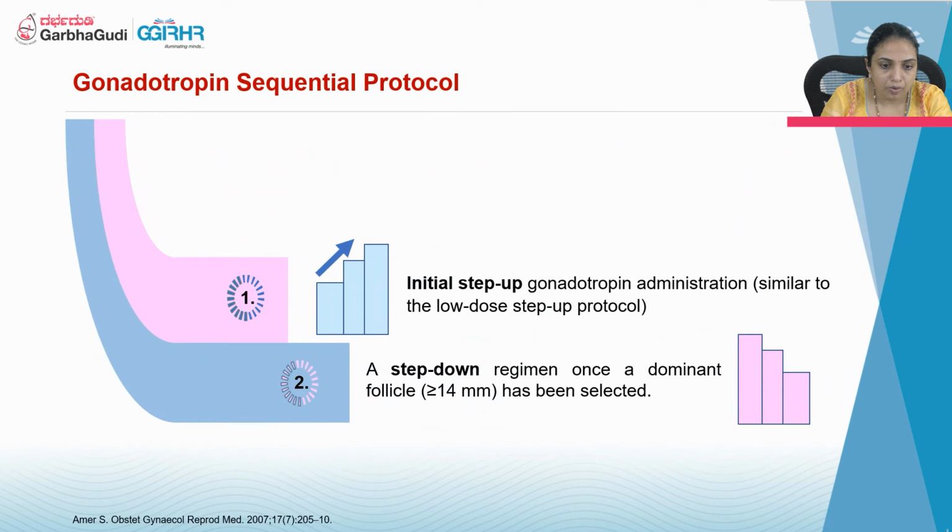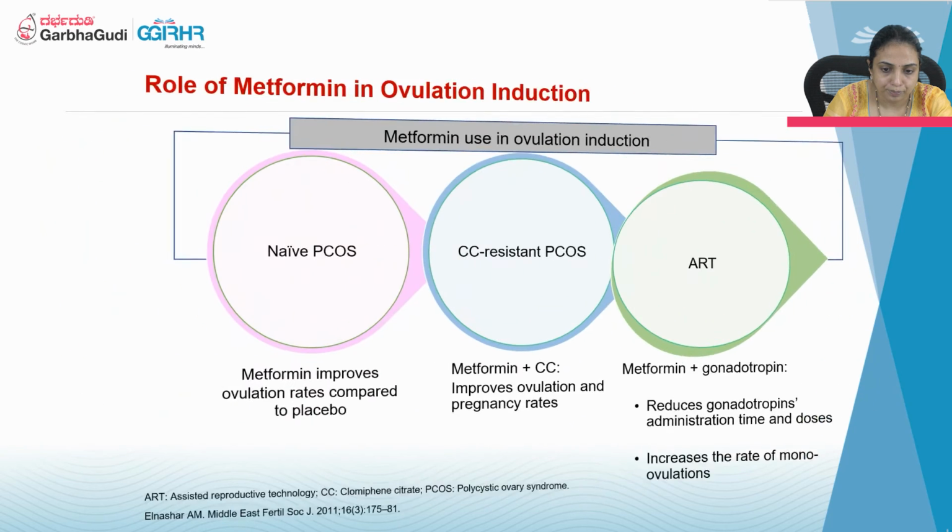So one more is we have a sequential protocol, that is, initially we have to step up: we start with a low dose and increase the dose. Once the follicle development happens, then we can reduce the dose. Usually we don't follow this. Usually we go for the chronic low dose step up protocol only.